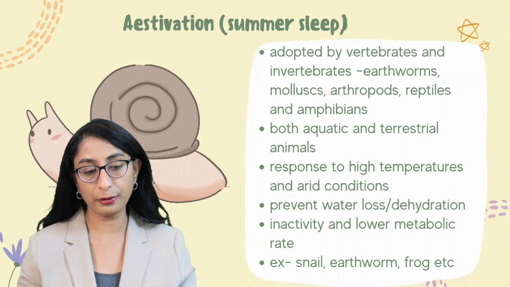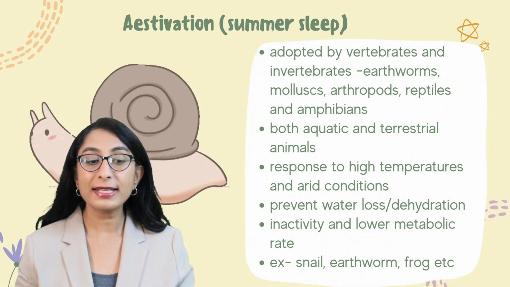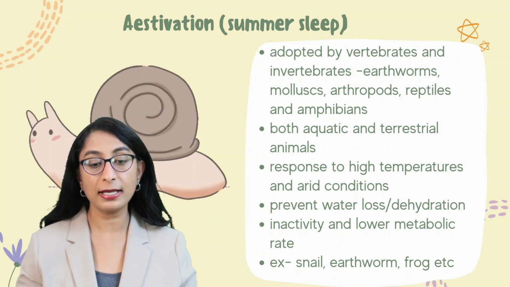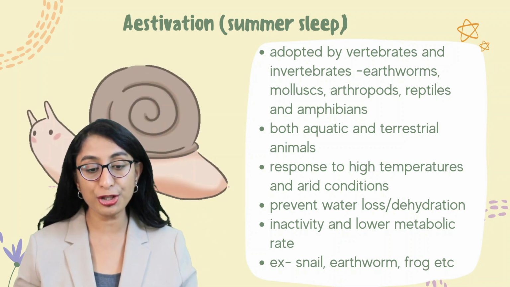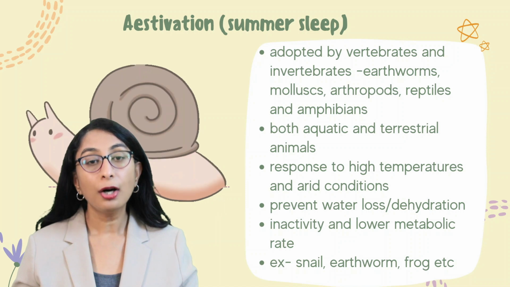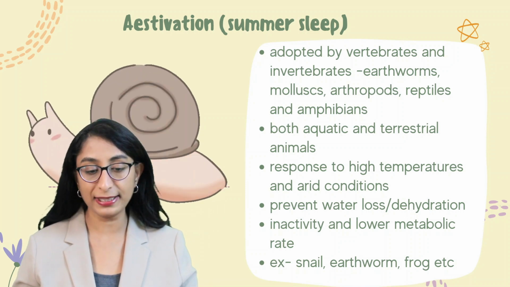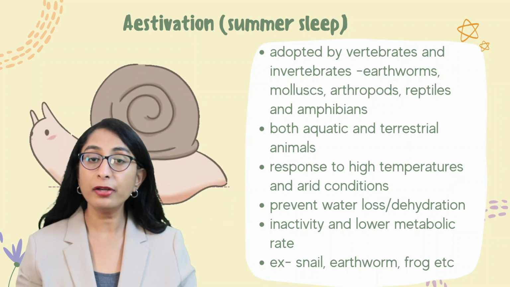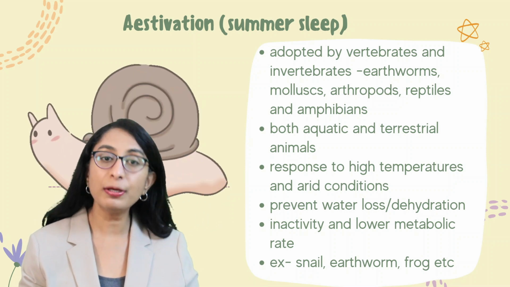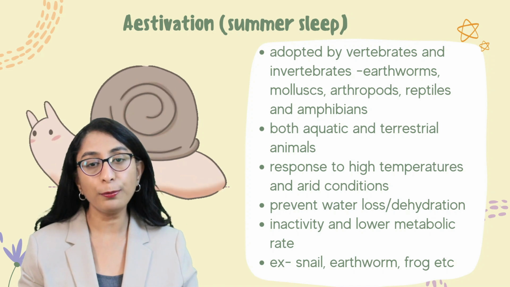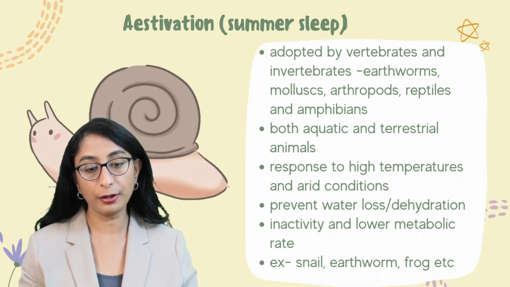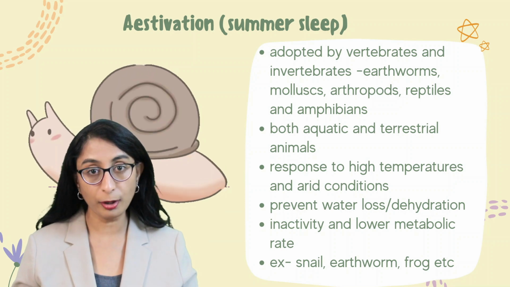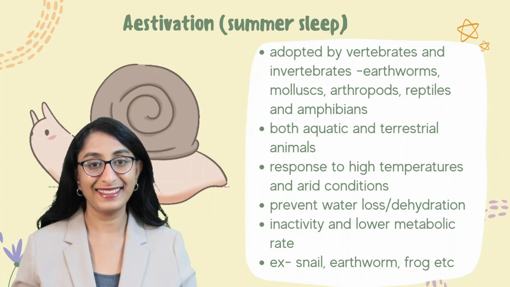normal metabolic activities. So here you can see aestivation happening in both aquatic as well as terrestrial animals, and this is a mechanism by which they respond to the hot and dry conditions in order to prevent water loss or dehydration. So even during aestivation, similar to hibernation, the metabolic processes are lowered. Okay, you can find aestivation among snails, earthworms, frogs, etc.